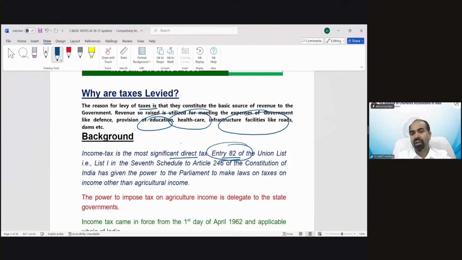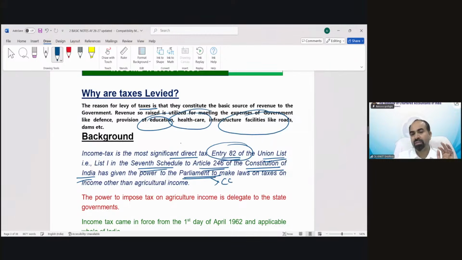Entry number 82 of the Union List in the 7th Schedule to Article 246 of the Constitution of India. Whatever taxes you go through in your life have all originated from the Constitution of India. The Constitution is the main body which gives power to the government to make laws for different kinds of taxes. Entry number 82 of Union List 1 in the 7th Schedule to Article 246 has given the power to the Parliament.